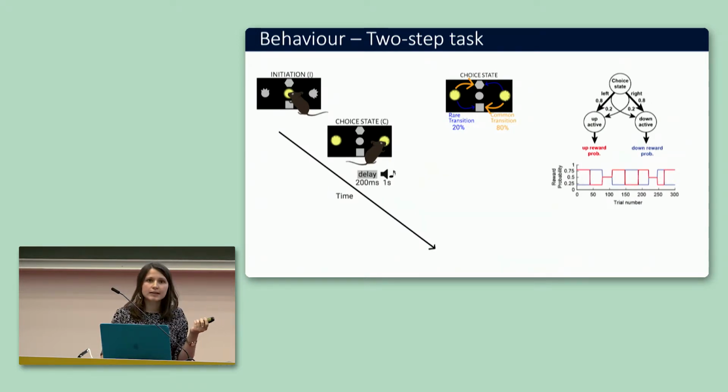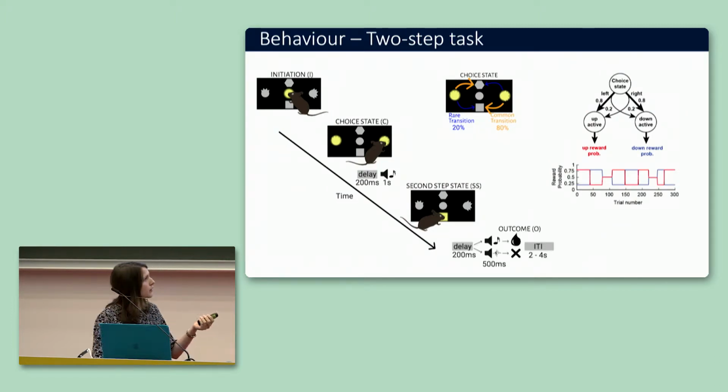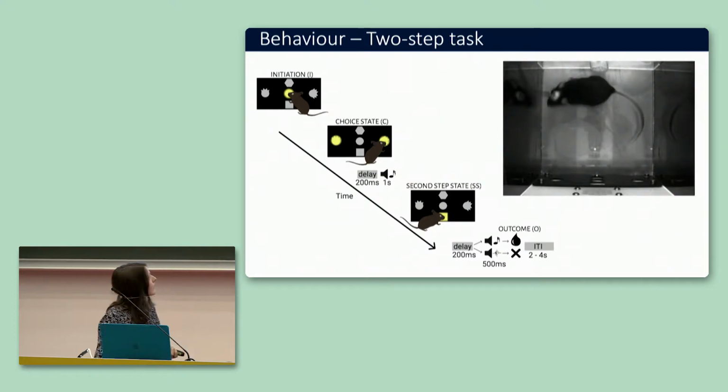An auditory cue signaled which second-step port would be illuminated. Poking the second-step port delivers reward with probabilities that change in blocks. Also, before the outcome is delivered, an auditory cue already signals whether they are going to get rewarded or not. So let's see how a mouse does the task.